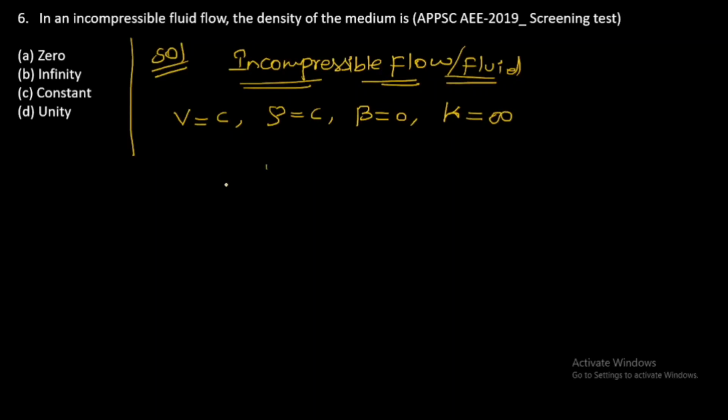We say that a fluid is an incompressible fluid when it satisfies the condition, that is change in volume by volume, comma, change in density by density, if it is less than 5%, then we say that it is an incompressible flow. Practically an incompressible fluid is impossible, so it does not exist. But if the change in volume by total volume and change in density by density is less than 5%, we assume that the fluid is incompressible.